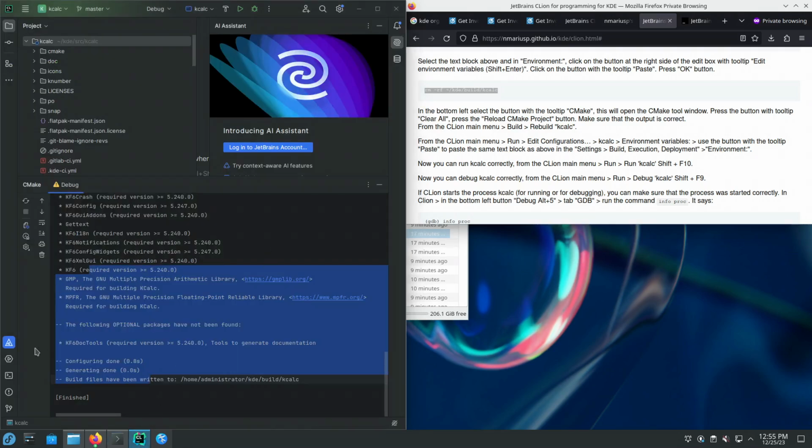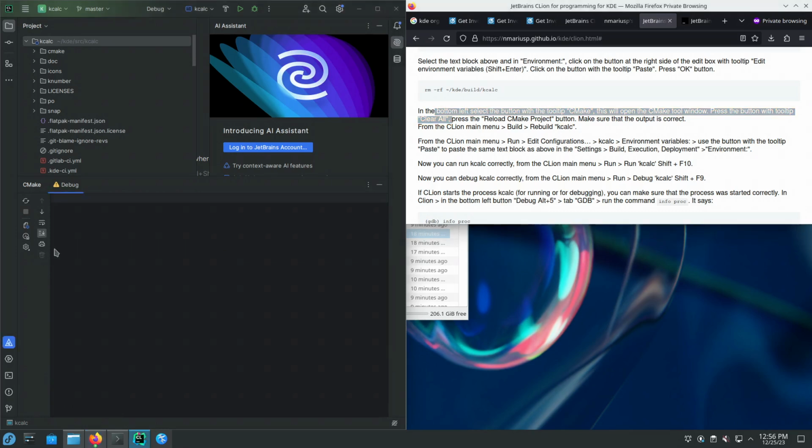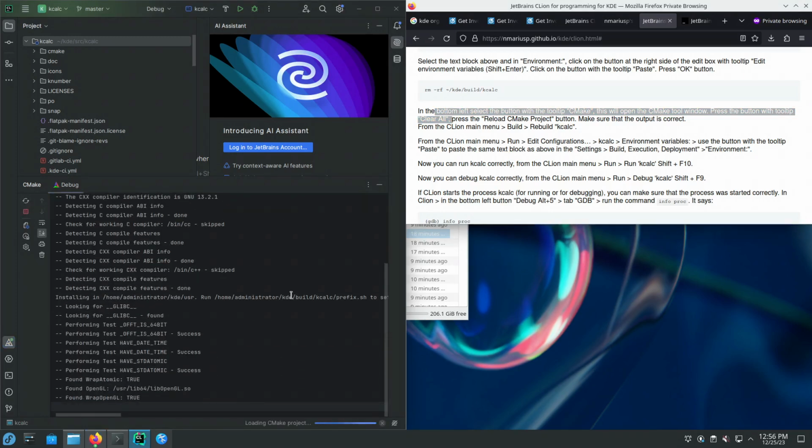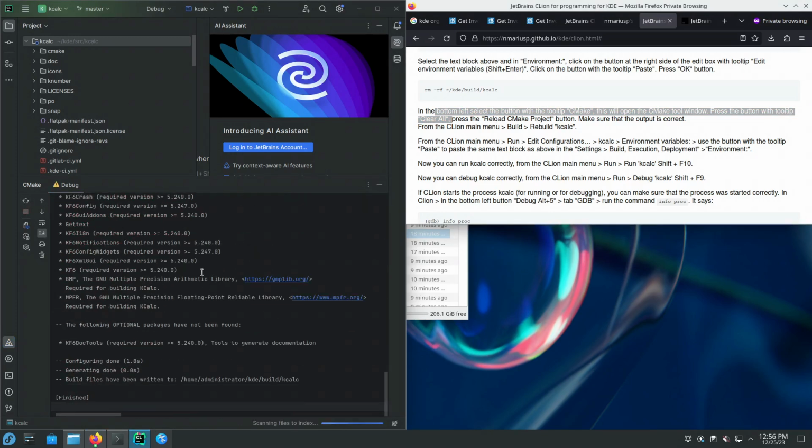So this is in CLion, the CMake tool window. It says I should press clear all, which is the recycle bin icon. Then I'm going to press reload CMake project, this button. It should show the same output, which it does.